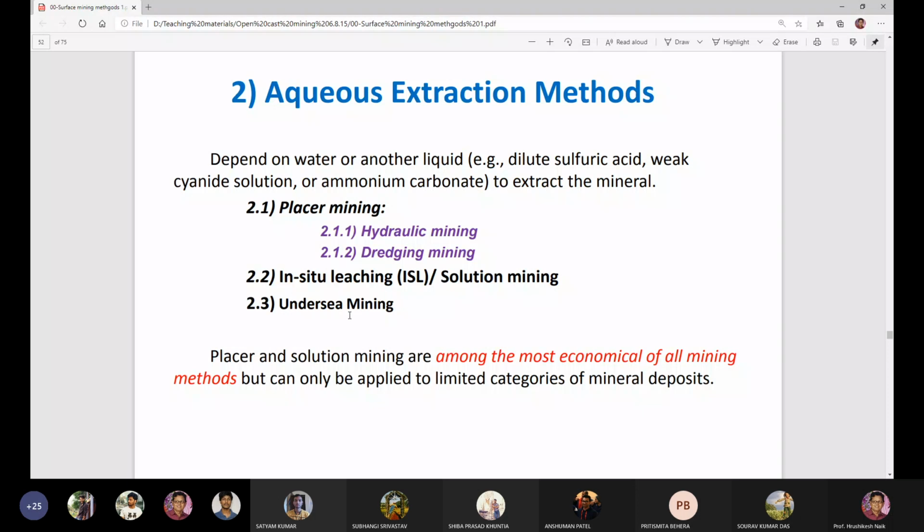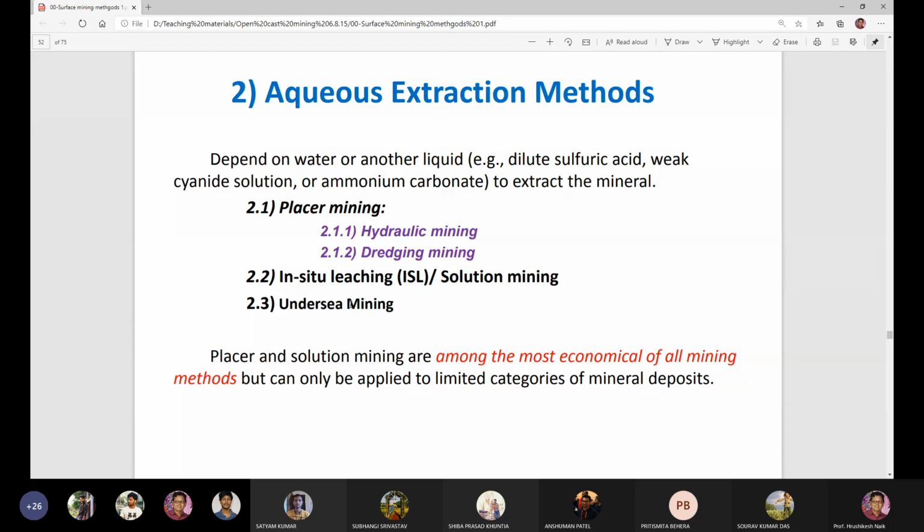And there are certain types of minerals which are carried by the sea, and they reach the deep sea. So there are certain types of minerals which are found in the middle of the sea, the deep sea. Those minerals can be mined by a method called undersea mining, which is called deep sea mining.